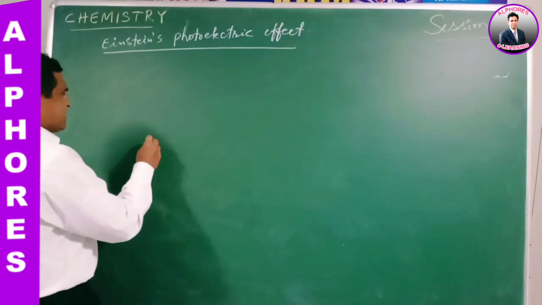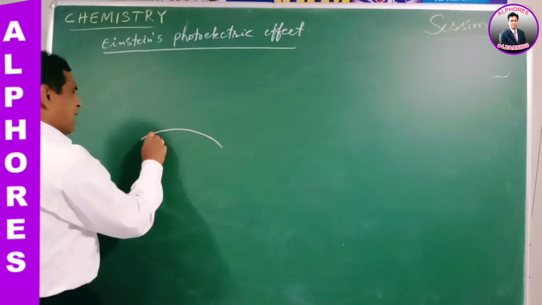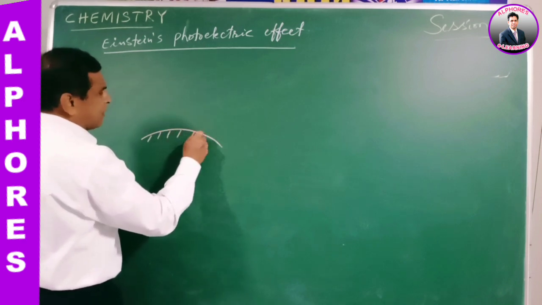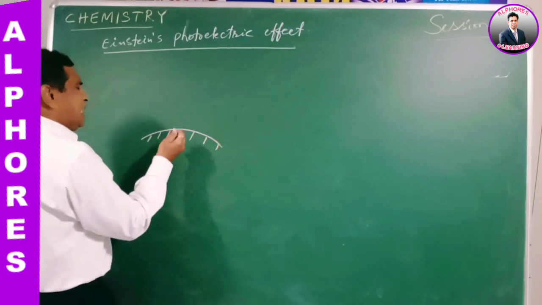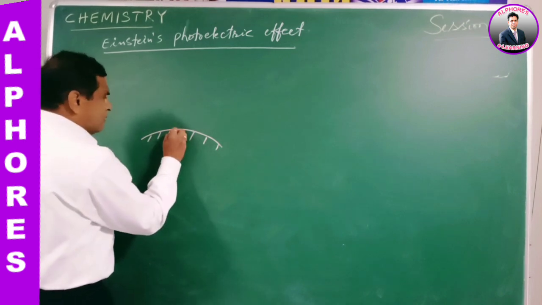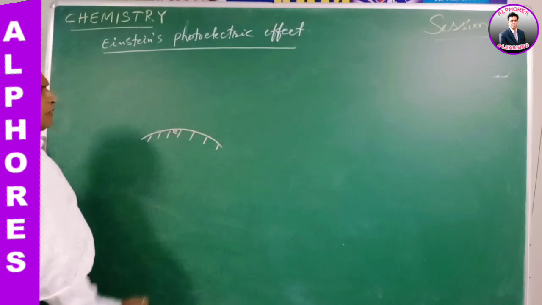See, the surface of a metal has its own number of atoms, and every surface atom has its own electron.